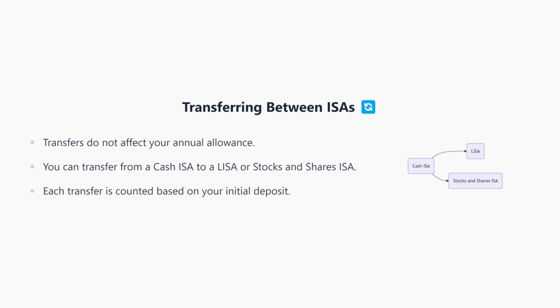Now let's talk about transferring between ISAs. It's important to note that transferring funds between different ISAs does not count against your annual allowance. You can transfer from options like a cash ISA to a LISA or a stocks and shares ISA without it affecting your allowance. The transfers are based on the original deposit, maintaining the allowance.